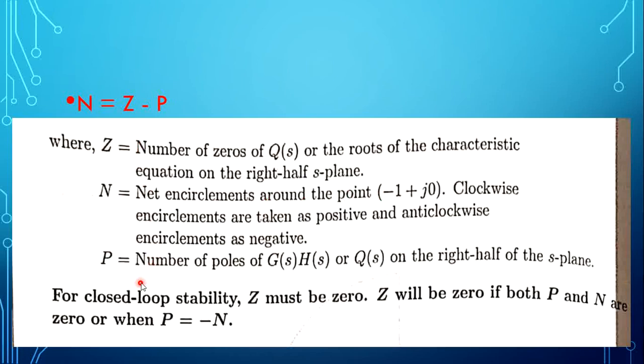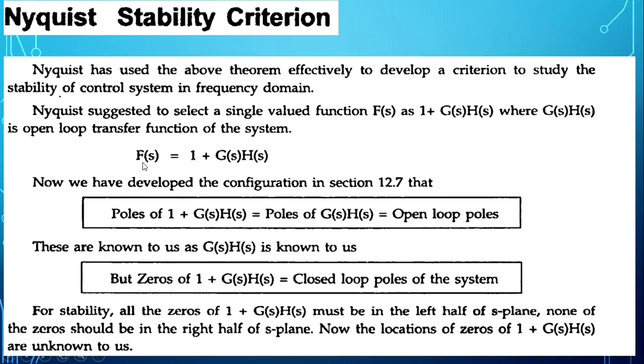For the system to be stable, Z must be equal to 0, as we discussed in the previous slide. For the system to be stable, all the zeros should lie completely in the left hand side of the S-plane.